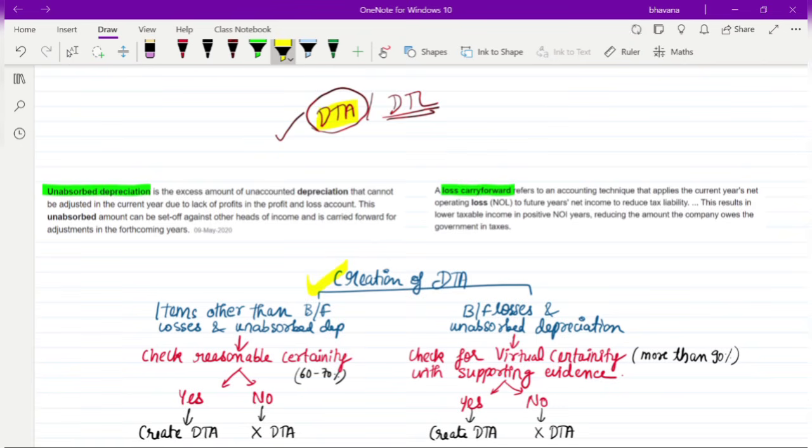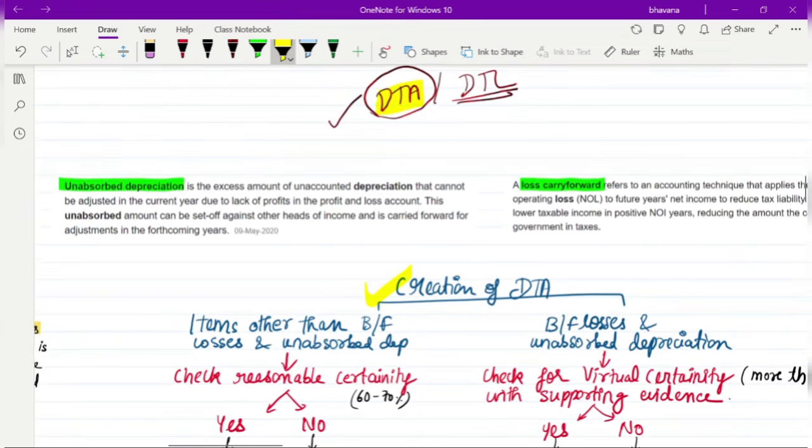Okay, so before I move on and explain the concept, there are two terms that you need to understand. The first is unabsorbed depreciation, and the next is loss carry forward. In these two cases, whenever you have unabsorbed depreciation or any losses that you are going to carry forward in the coming years, in that situation also a DTA will arise. So how will it arise, or what do these both terms mean? I'll first explain that to you and then we'll move on to the concept. Okay. So first is unabsorbed depreciation.